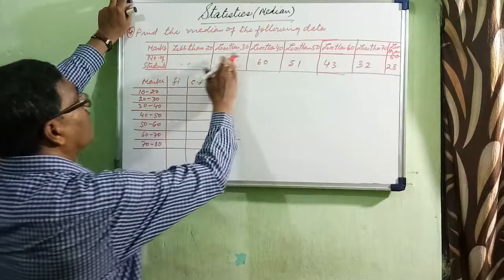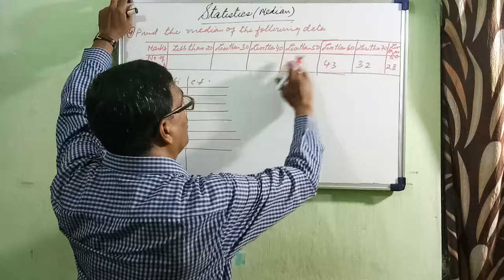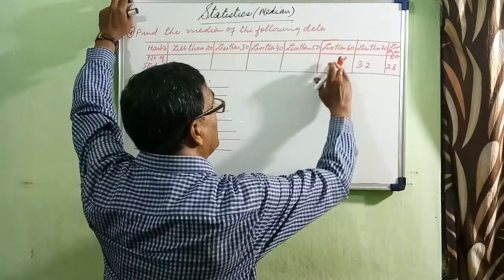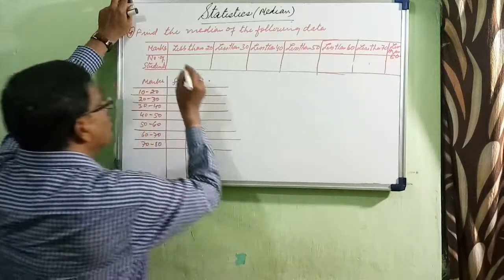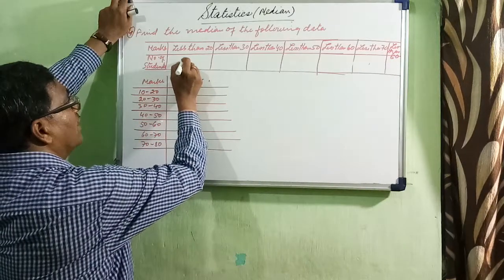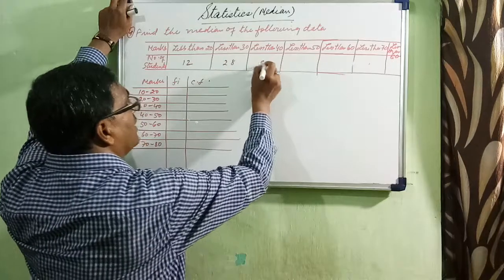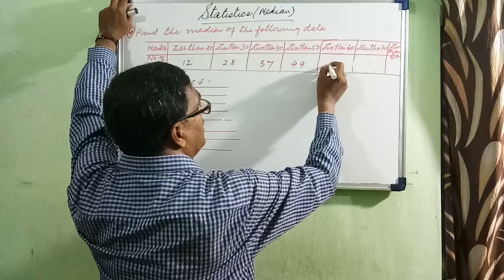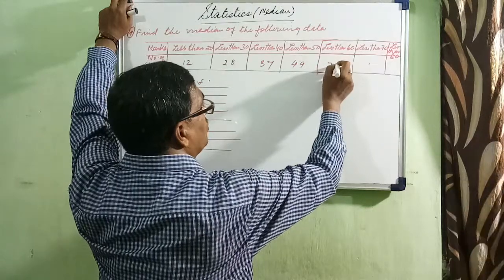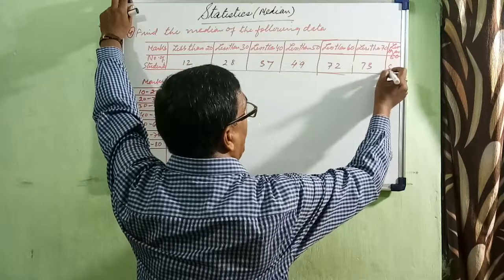The frequency is given not correct. It should be in the ascending order. When the frequency is given in descending order, it must be a more than series. Sorry. So it will be, say, 12, 28, 37, 49, 72, 73 and 80.